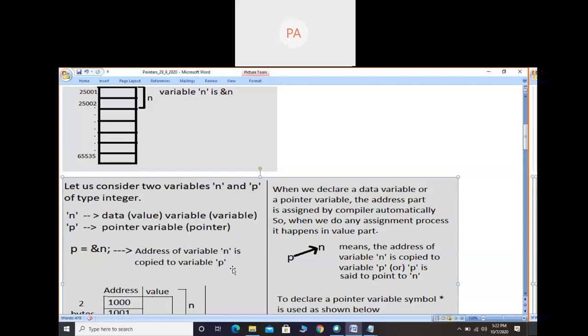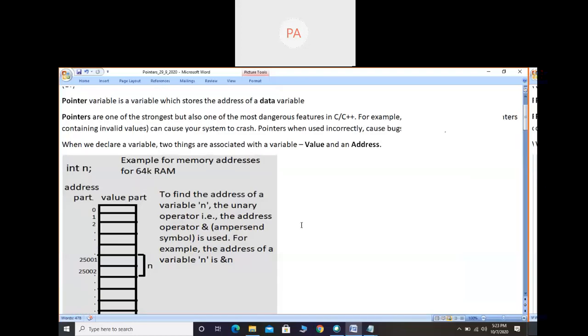Now we can define the pointer. What is a pointer or a pointer variable? A pointer variable is a variable which stores the address of another variable. It's a very simple definition, and from this concept only we can define it. Here the another variable is n and the pointer variable is p, so p is storing the address of n.